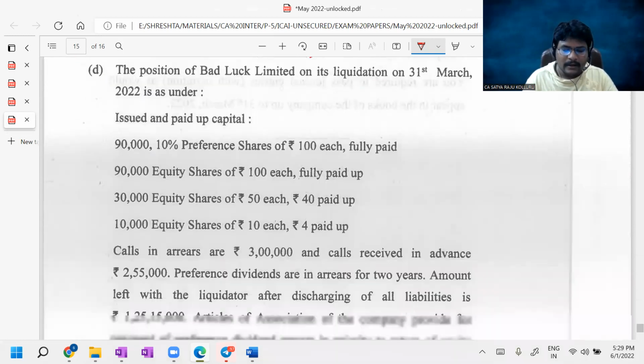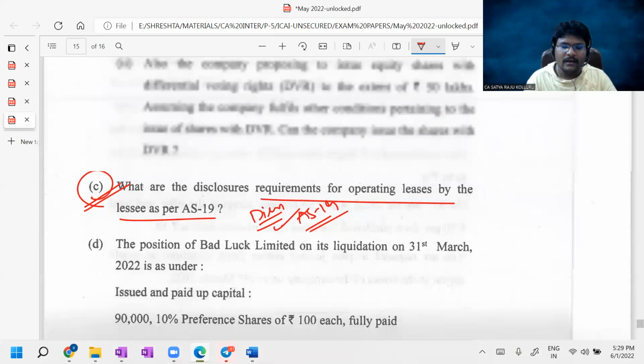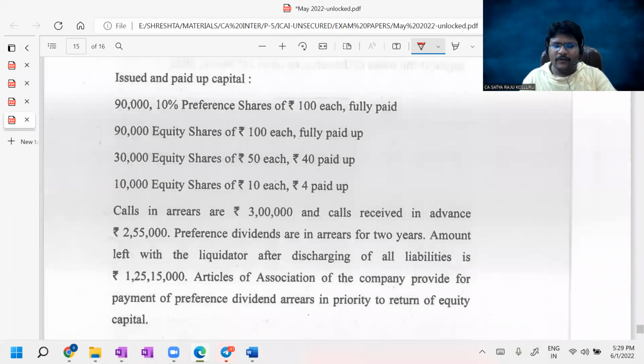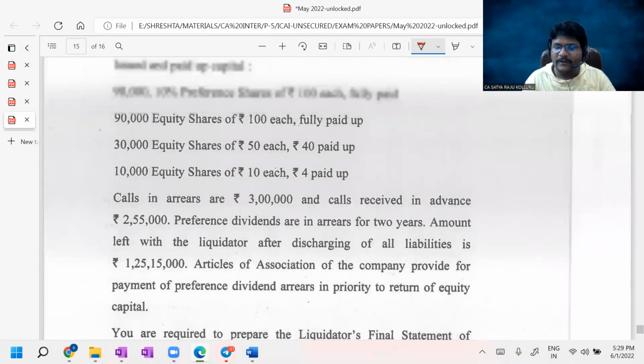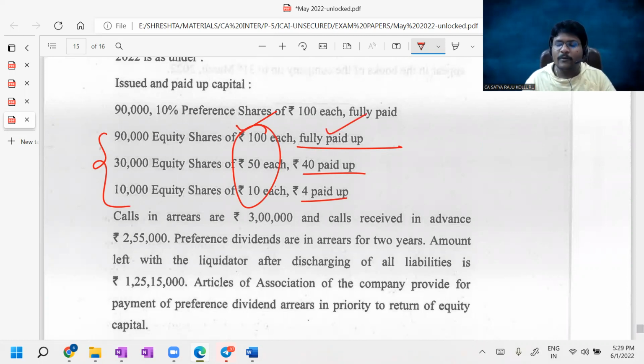Next, this question is all about preparation of the liquidator's final statement of account, guys. Sir, we see a number of problems on the liquidator's final statement of account, but the specialty of this problem is how you distribute the amount among different equity shareholders having different paid up values as well as different face values. We saw through one problem how to distribute the cash among them. In the liquidator's final statement, they just clubbed this information, but we exclusively saw how to distribute money among the different equity shareholders. I'll open that problem.